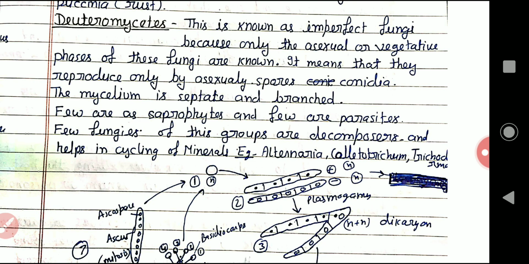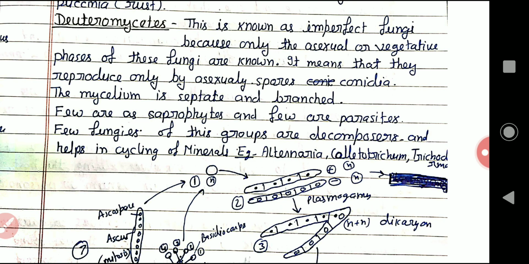So I hope this video will be helpful to clear your concept about the different classes of fungi. The first is the Phycomycetes. It means all those fungi that either live in an aquatic habitat like algae, or live in damp places.